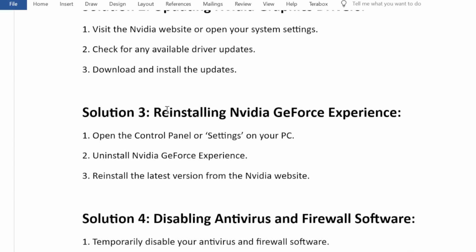Solution 3. Reinstalling NVIDIA GeForce Experience. 1. Open the Control Panel or Settings on your PC. 2. Uninstall NVIDIA GeForce Experience. 3. Reinstall the latest version from the NVIDIA website.